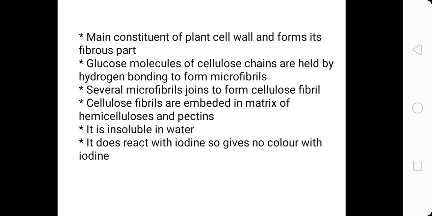So they form microfibrils by this hydrogen bonding, and microfibrils unite together and form cellulose fibrils. And these cellulose fibrils are embedded in the matrix of hemicelluloses and pectins. So in the cell wall, cellulose microfibrils are embedded in a hemicellulose and pectin matrix.